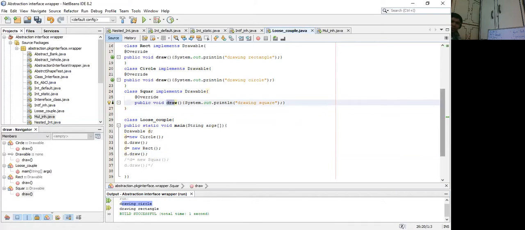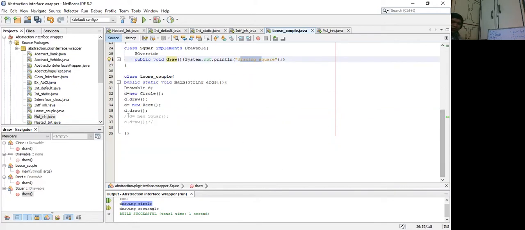And what I am doing inside that method? I'm simply printing "drawing square". Next, I'm creating an object for that particular class using the reference of the interface, that is d. So d equals new Square, d.draw. So this d.draw is supposed to invoke this particular overridden draw method that has its definition inside the Square class. So let's see what the output is going to be.